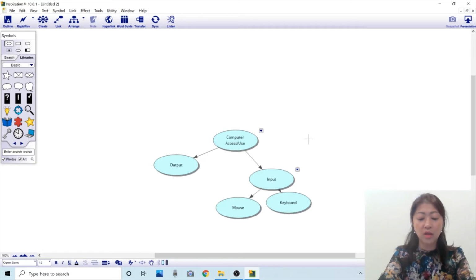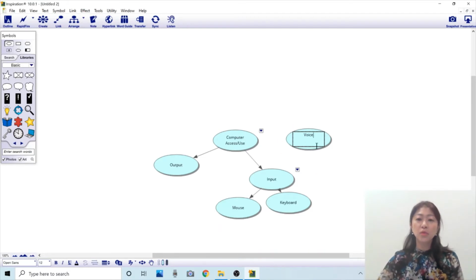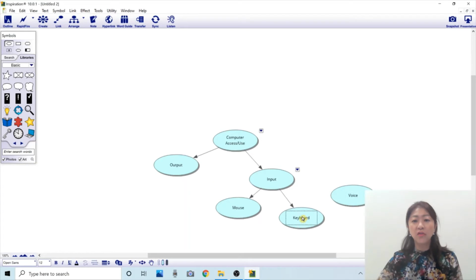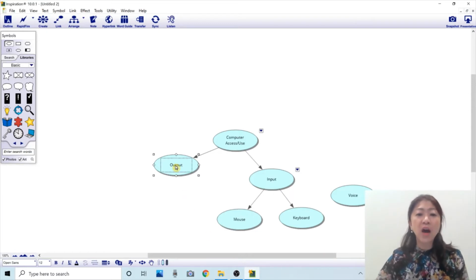So, voice. This bubble is not connected to any of this topic or subtopic. Okay, so let's say output.